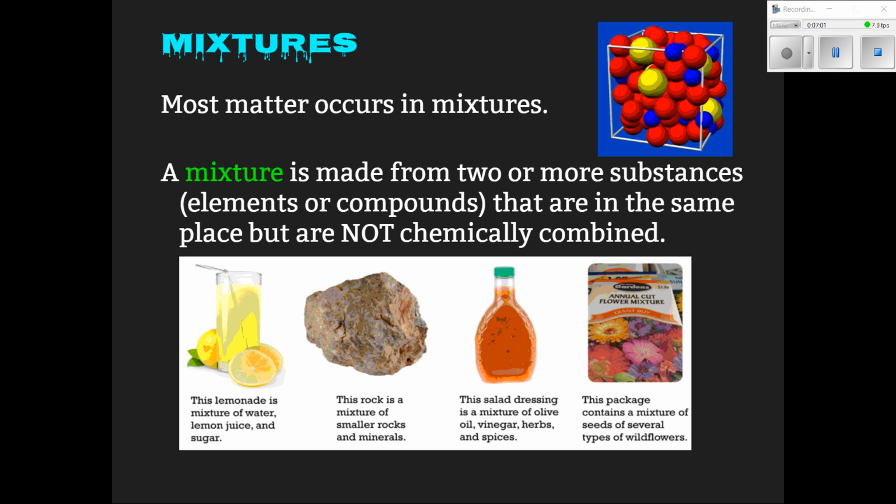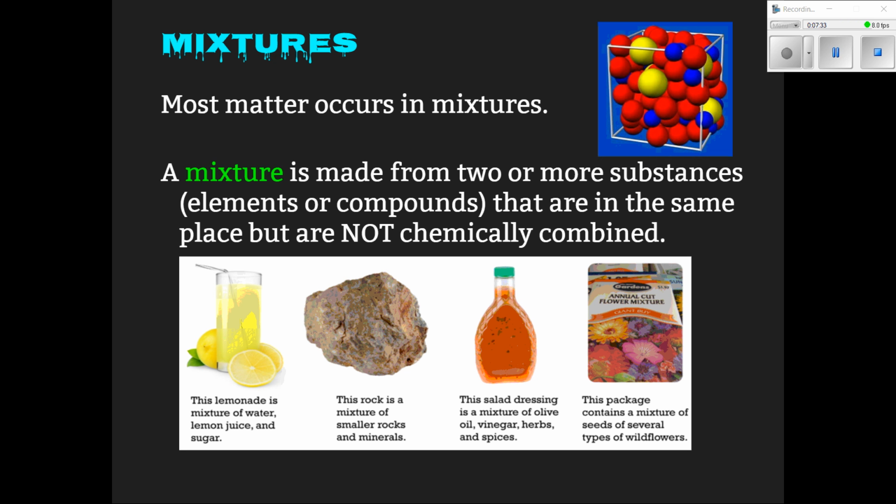Okay, it's time to talk about mixtures because most of matter occurs in mixtures. A mixture is made of two or more substances, and it can be elements, those pure substances that only have one type of atom, or compounds, the ones that have more than one type of atom that have been combined chemically. And in a mixture, the elements and compounds are in the same place, but they're not chemically combined. So here are some examples of mixtures on your screen.